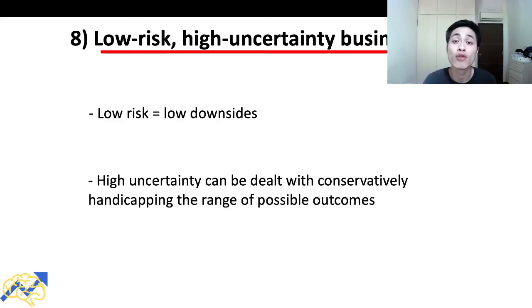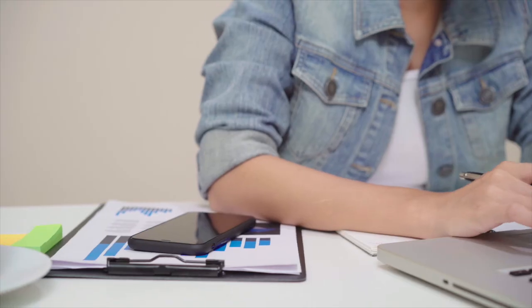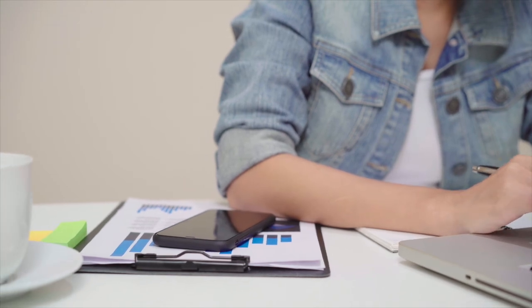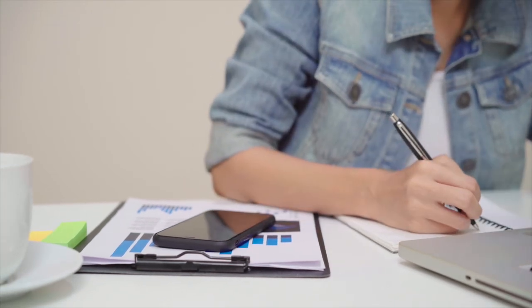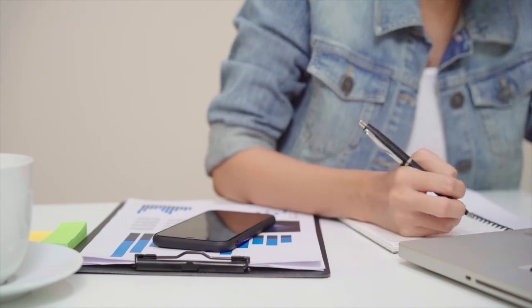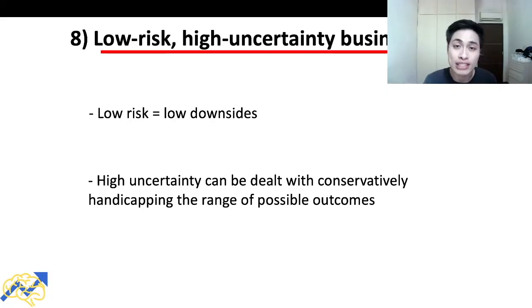And the way we can deal with this high uncertainty is by conservatively handicapping the range of possible outcomes. And we can achieve this limited range of possible outcomes by doing our due diligence and research in that particular stock or industry. So if we do our own research, even though the future for those businesses may seem uncertain, we are at least better able to prepare for those outcomes. And that is why the eighth step in the Dhandho Investor formula is to look for low-risk, high-uncertainty businesses.